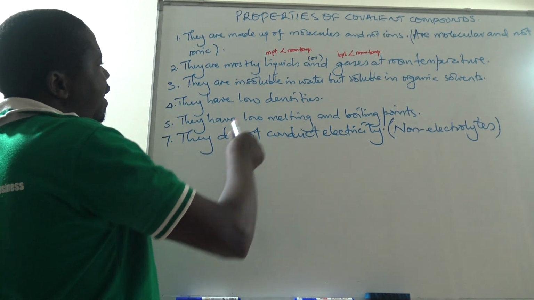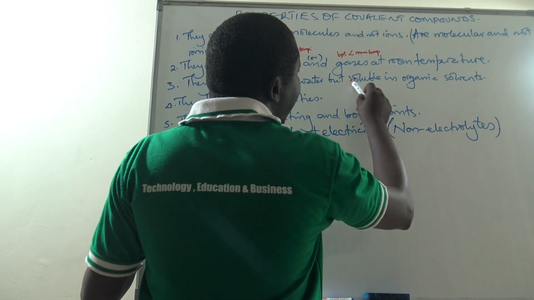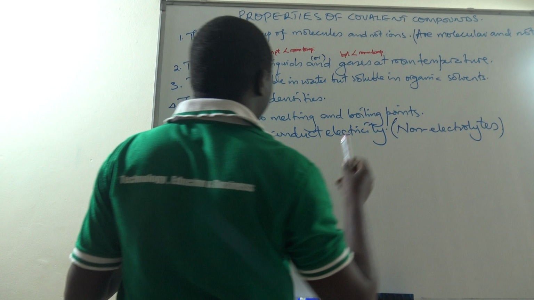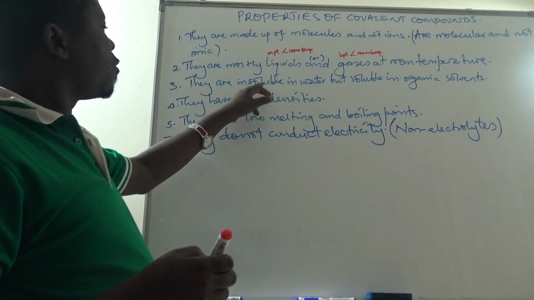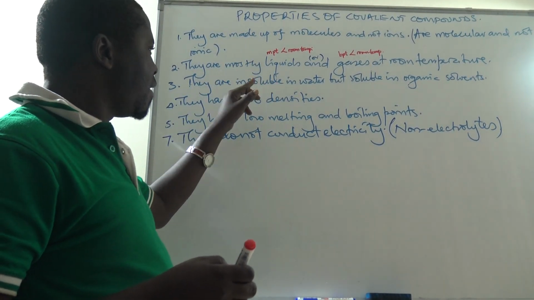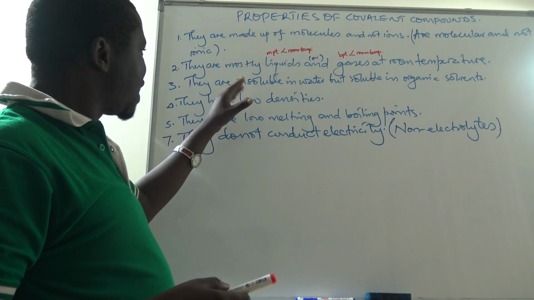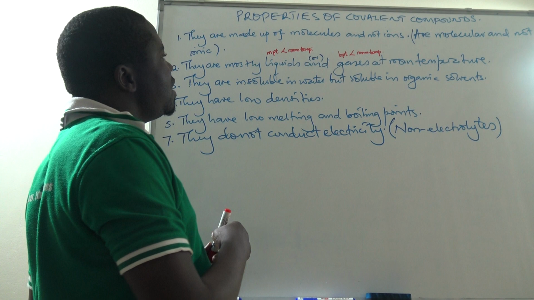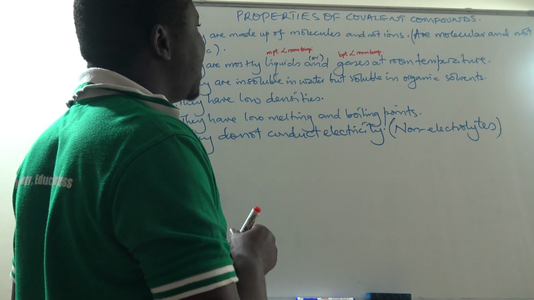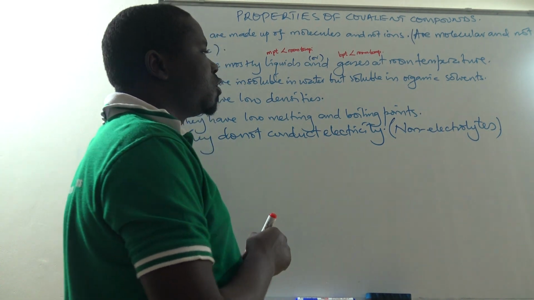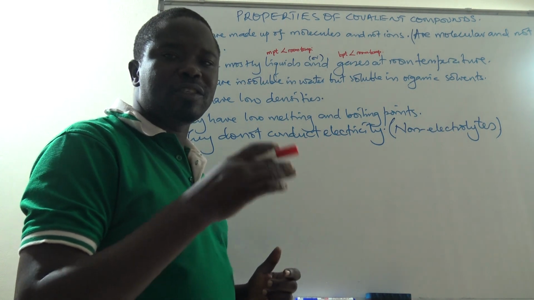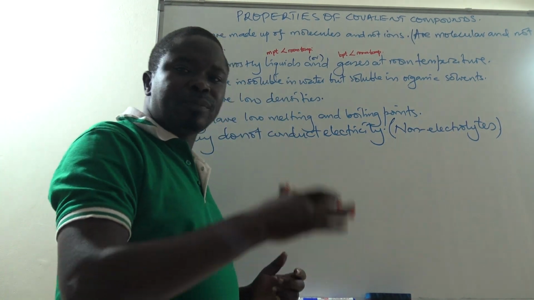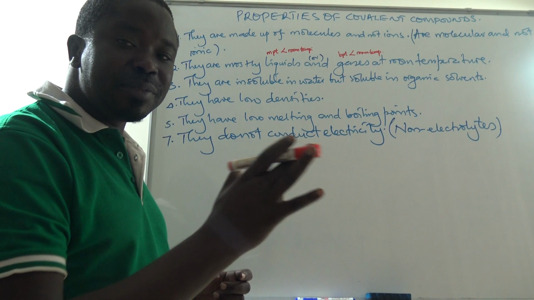Then we are saying that they cannot dissolve in water, but they can dissolve in other organic solvents. Water is an ionic solvent, and it is only ionic compounds that can dissolve in water. But these covalent compounds, since they are molecular, dissolve in organic solvents which are also molecular. Some of them are cooking oil, that is sim oil.